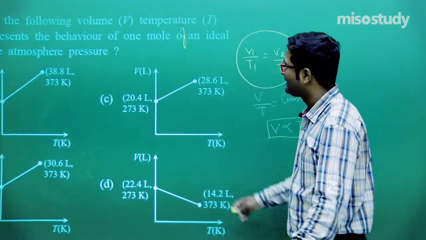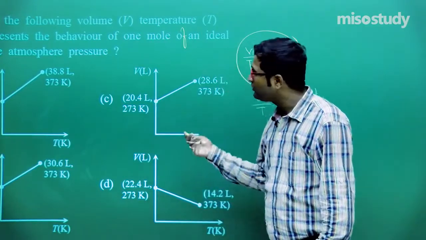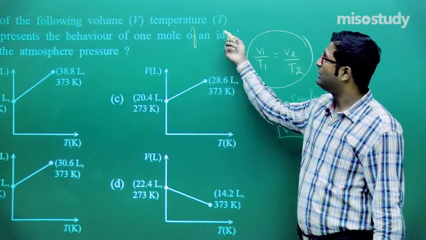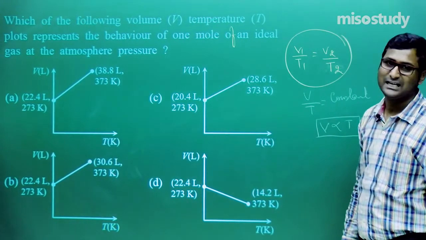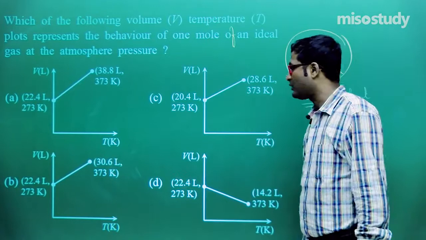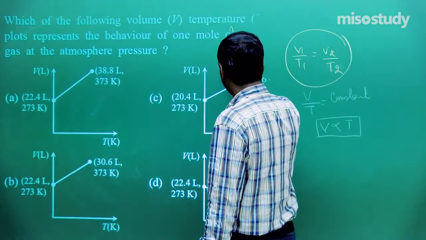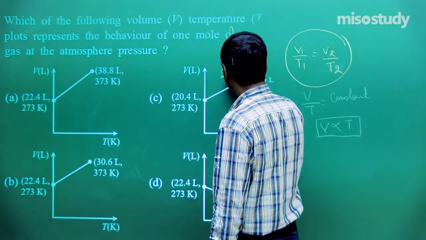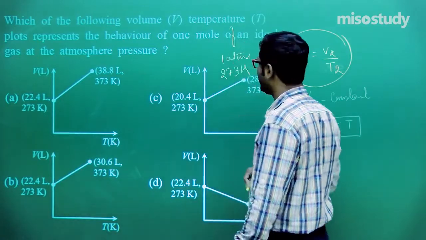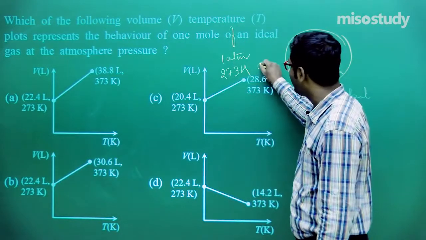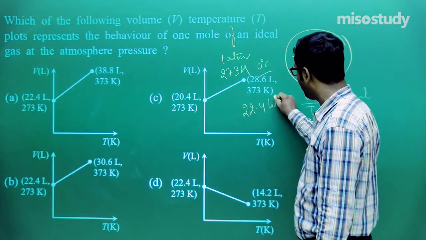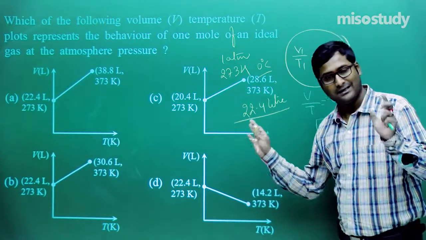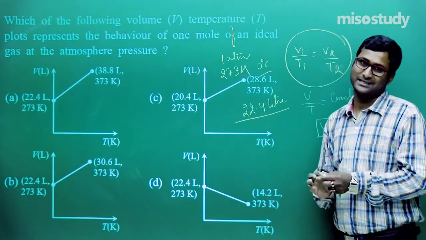That is the case here in the graph. Now according to the question, which of the following volume temperature plots represents the behavior of 1 mole of an ideal gas at atmospheric pressure? First of all, check it out. At 1 atm and 273 Kelvin, that is 0 degrees Celsius, the volume of a gas is 22.4 liter. According to the theory, is it correct? Yes, sir, it is correct.